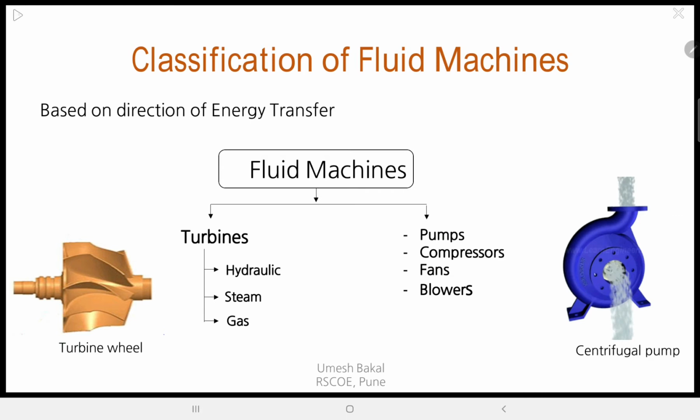So what are pumps? Pumps are devices which handle liquids, that is, incompressible fluid. Compressors are the devices which handle compressible fluids like air and gases. Fan and blower, they particularly only handle air, correct? And now how are fans and blowers distinguished? Fans are particularly used for circulation in the entire area, whereas blowers are utilized to supply a focused stream, or it supplies air to what? To a concentrated space. That is what blowers are.